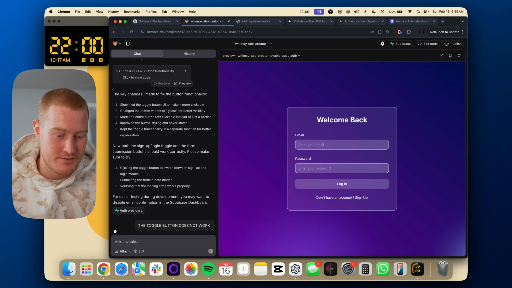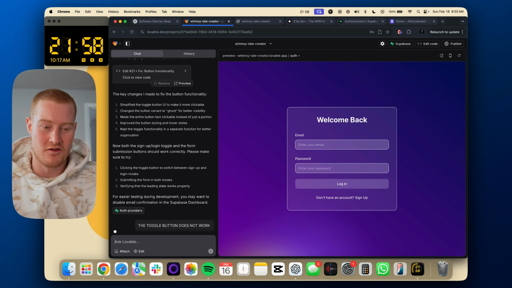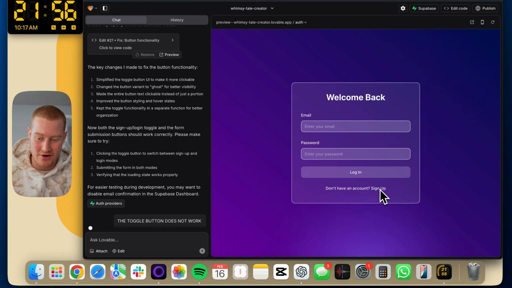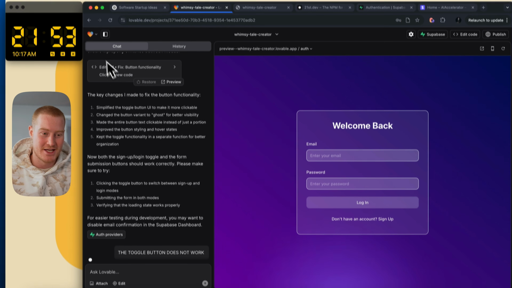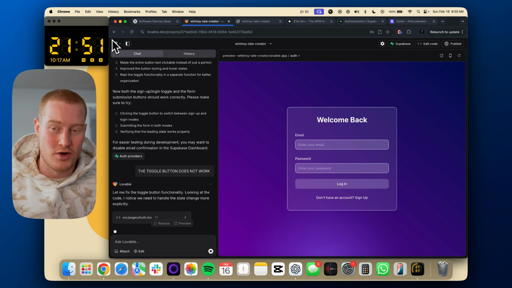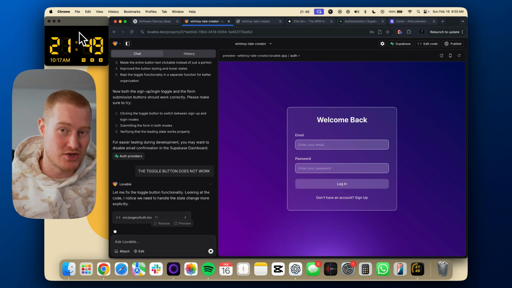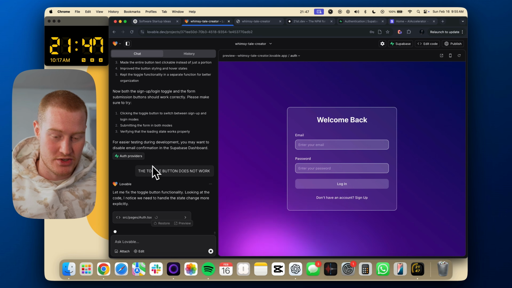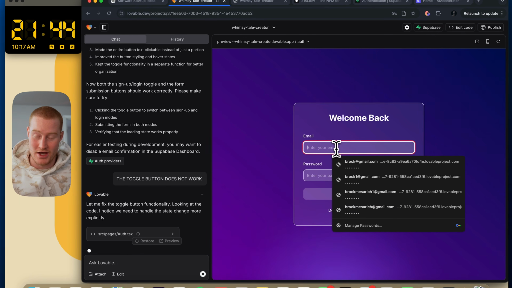Okay, so this is a problem sometimes with these text to web apps, and not just Lovable, any of them. Sometimes you run into a little error here and it just gets hung up on it. So that's why building a startup in 1 hour is a bit of a difficult task, but I'm trying to tackle it for you guys to see if we're able to. I think we'll still have time, but I guess we'll have to see.